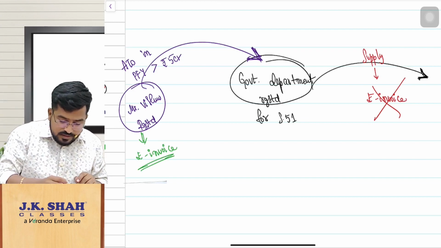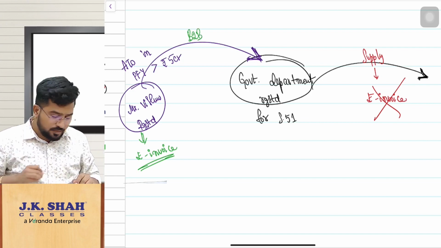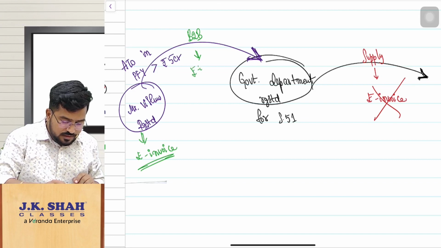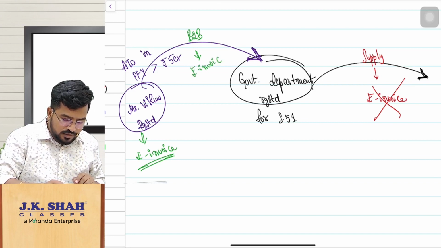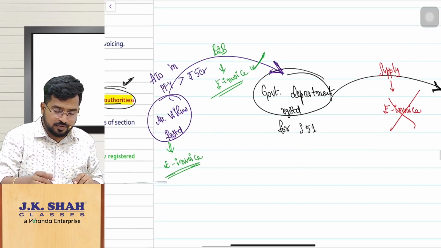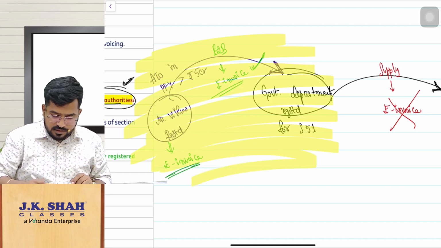So this transaction is treated as very much a B2B transaction, and hence Vishnu has to raise an e-invoice to this government department. So this is the concept we have discussed here. Please don't misunderstand.